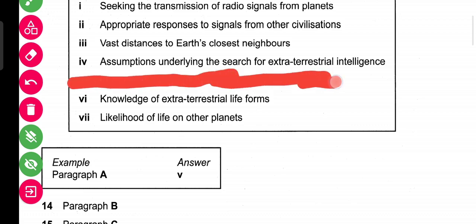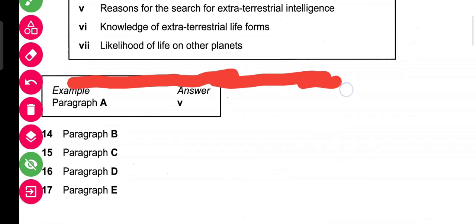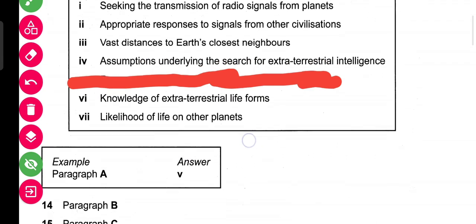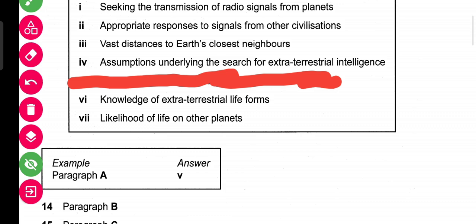Okay, so now we need to read paragraphs B, C, D, E and get the answers from 1, 2, 3, 4, 6, 7. First of all we will read the list of headings and then we will match them with the paragraphs. We will read from paragraph B.